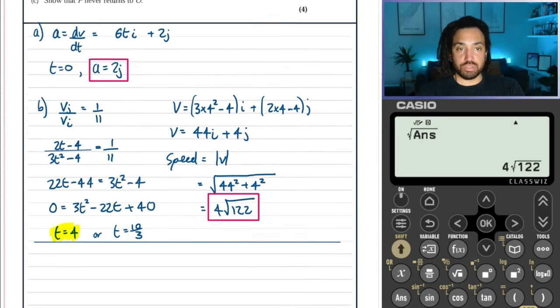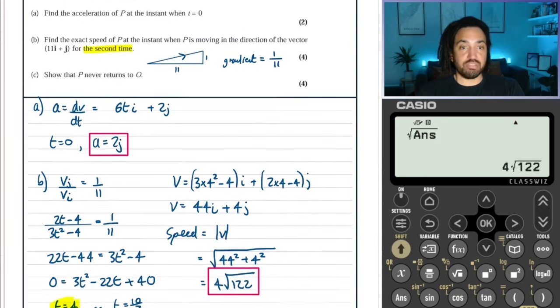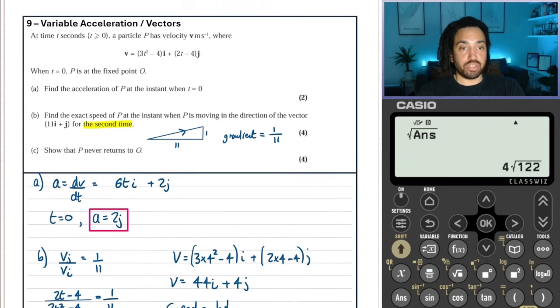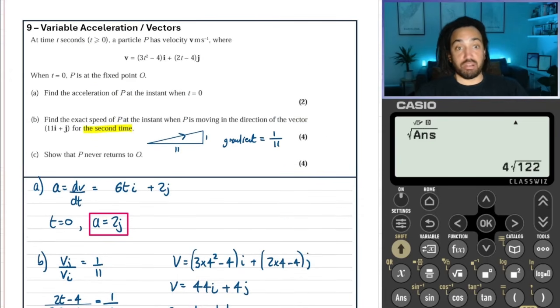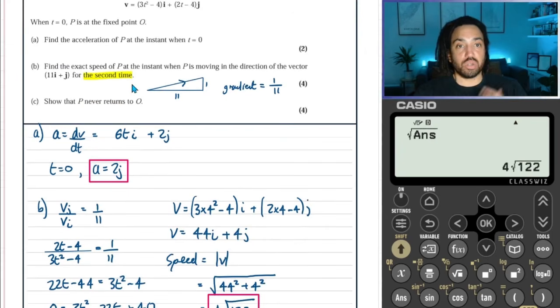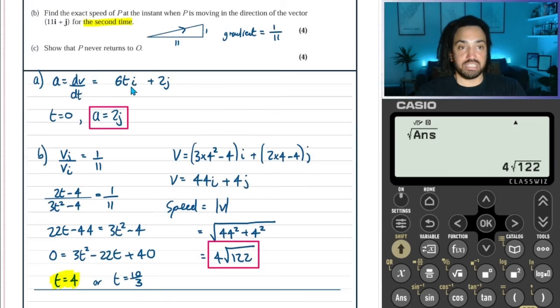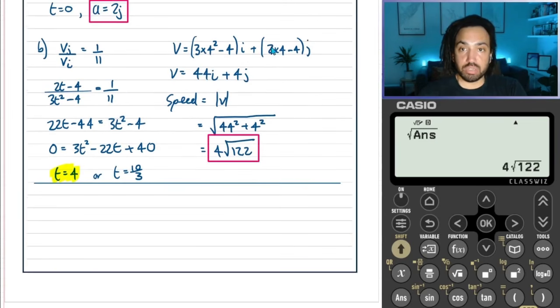Okay, now on to part C, and it says show that P never returns to the origin. So if we are talking about returning to the origin, then it means the position of the object, and that means that we need to integrate the velocity to get the position. Also note that the condition that we're told is that when t is 0, it's at the origin. So that's helpful because it means that when we do integrate, the constant that we get will be 0. And I'll show you why as well.